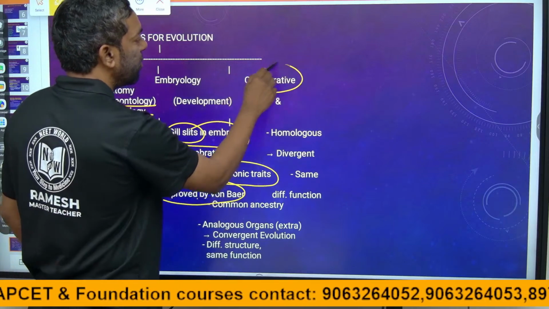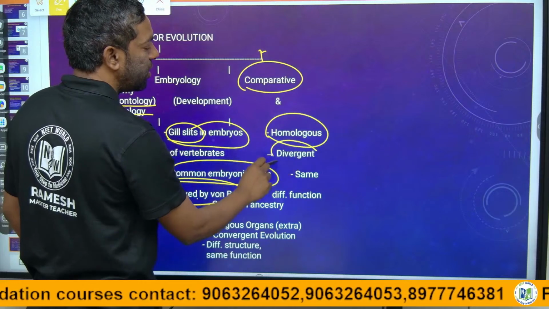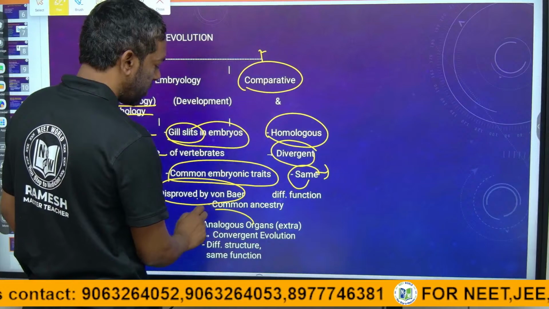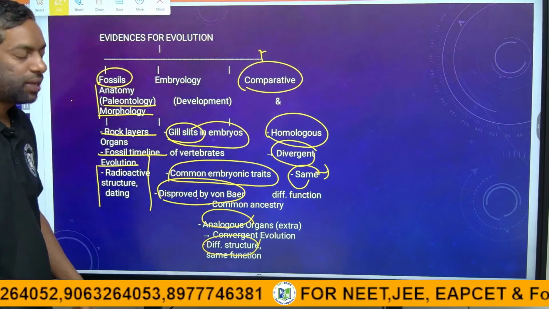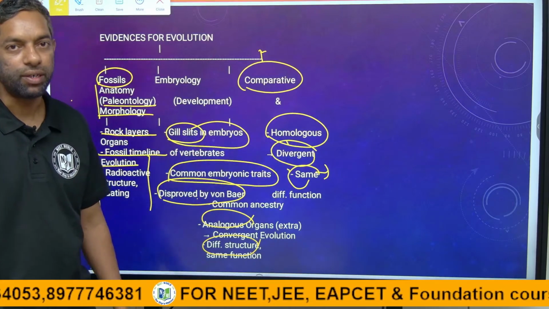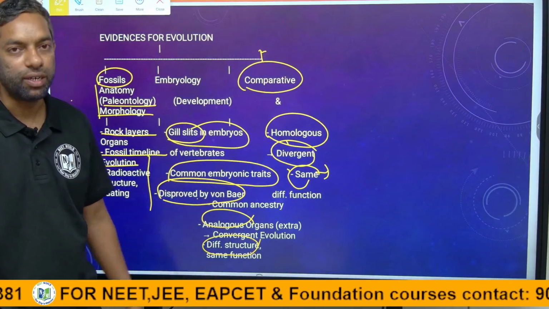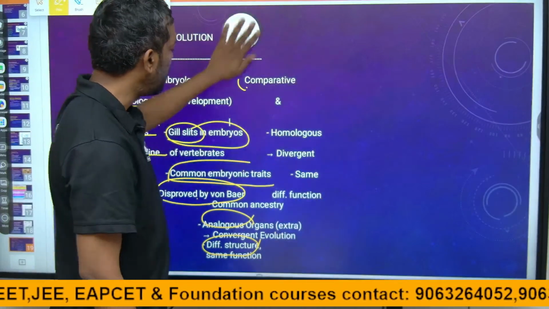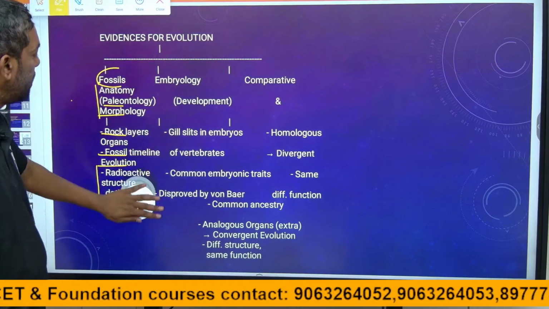And comparative evidences: homologous is divergent, with different function and the same origin, and analogous is convergent, with the same function and different origin. This is the flow chart about the evidence of evolution, and it is over.